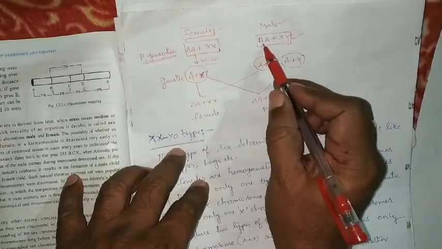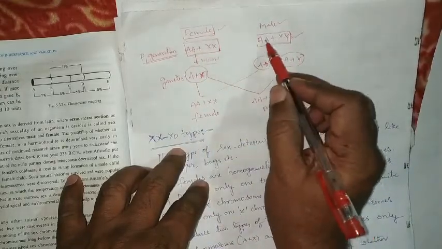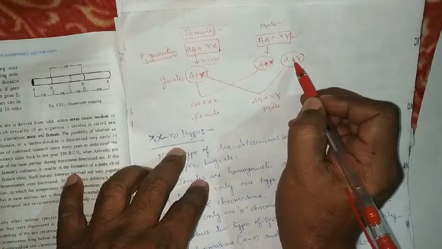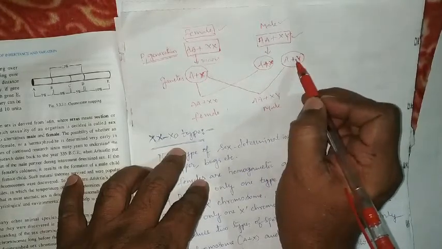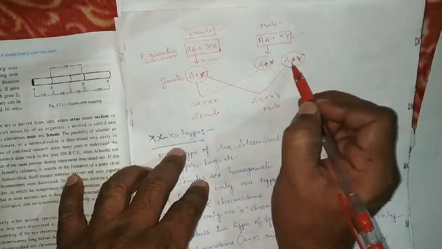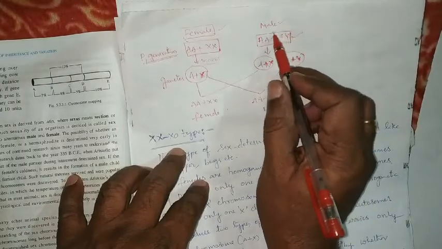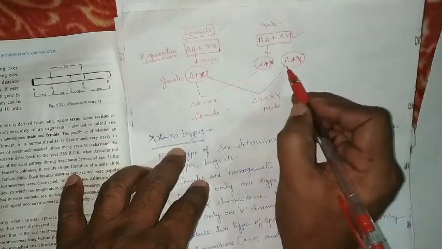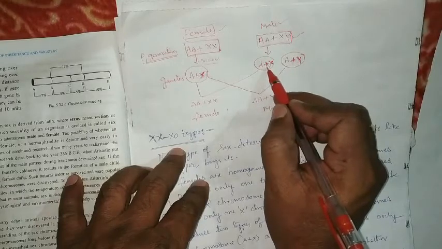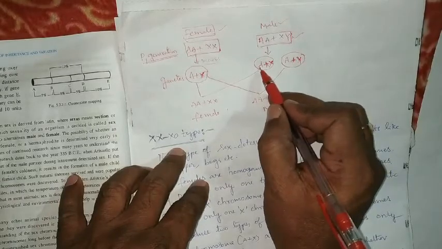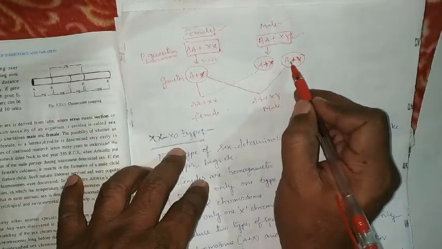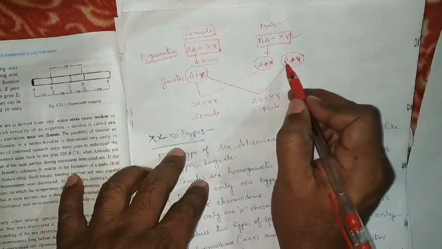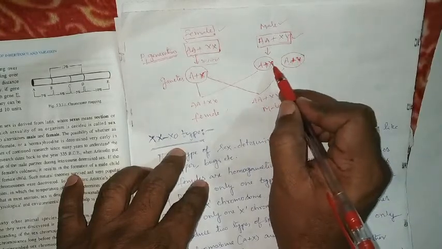The heterogametic male produces two different types of gametes, A plus X and A plus Y, one having the X chromosome and the other having the Y chromosome.